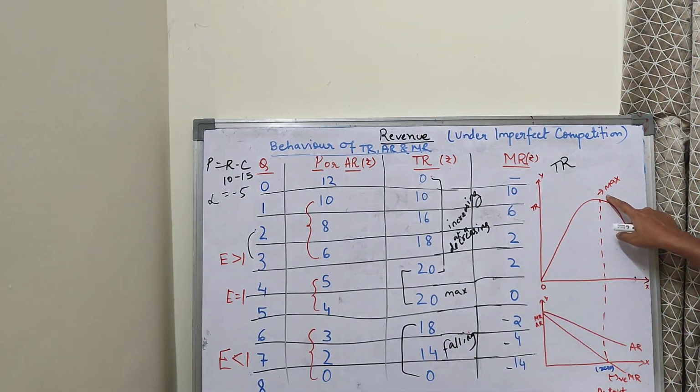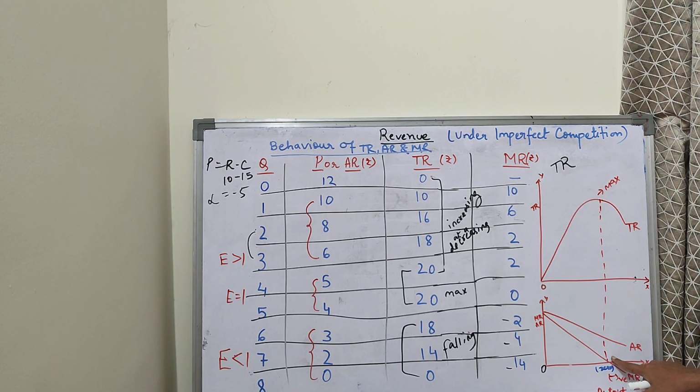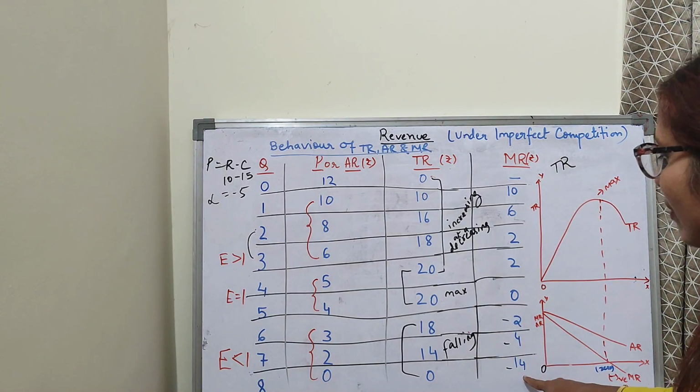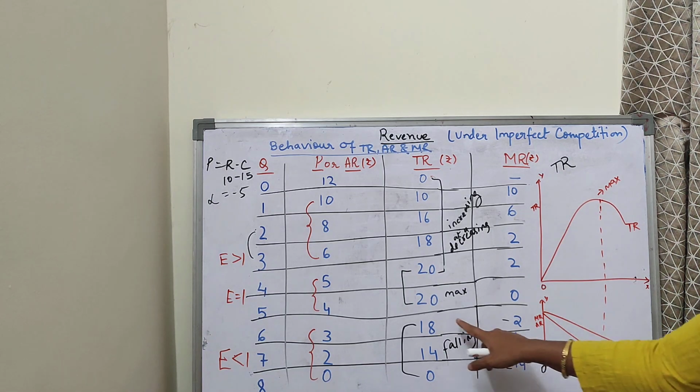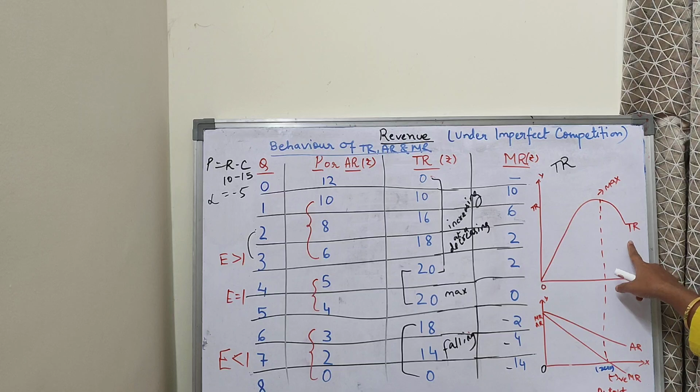So it will be maximum here where my marginal revenue is equal to 0. Clear? Now afterwards, what happens? My marginal revenue becomes negative. So when it becomes negative, you can see this is the negative. So my marginal revenue becomes negative and my total revenue starts falling down.